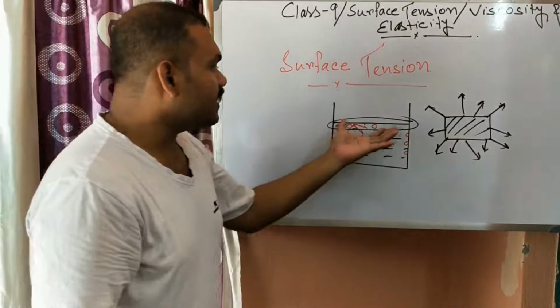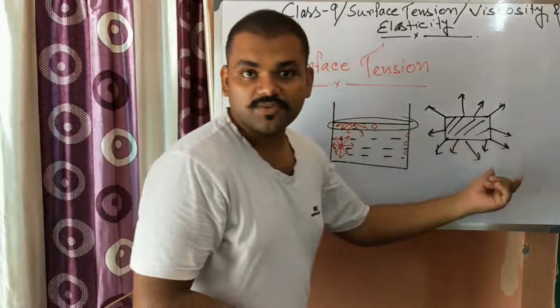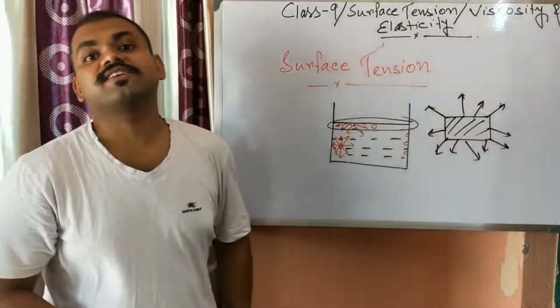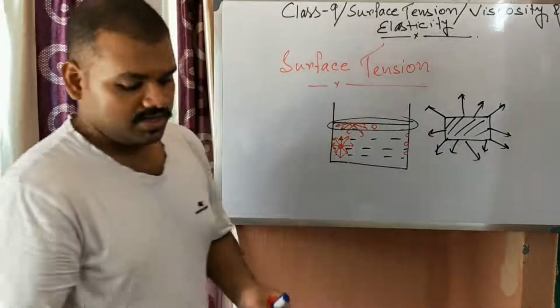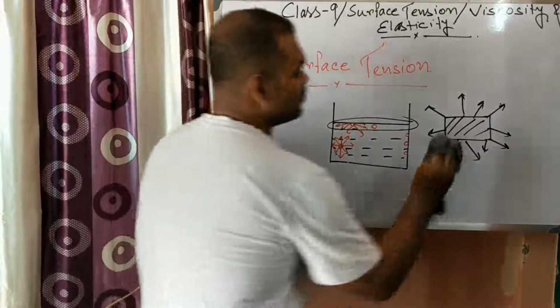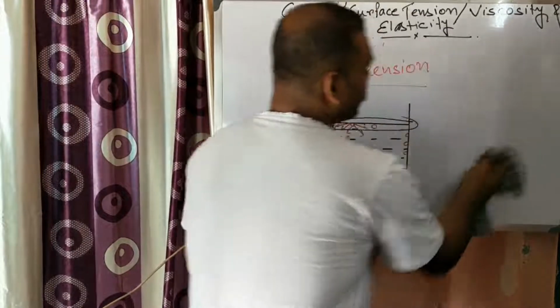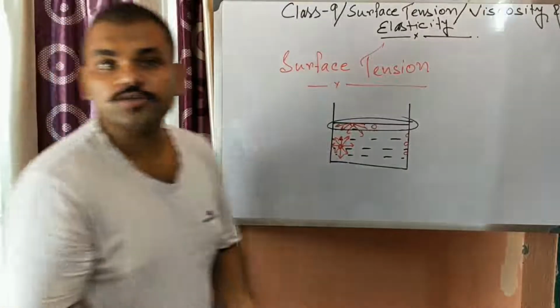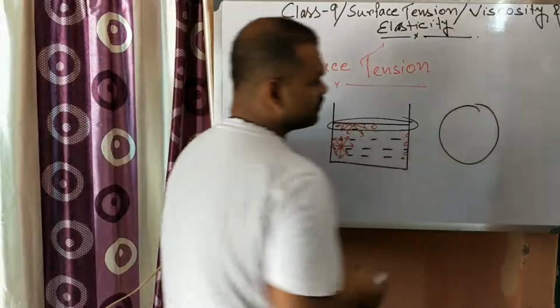So the property by virtue of which it behaves like a stretched membrane is known as surface tension. In other words, surface tension is the force per unit length. Suppose we consider the free surface like this.